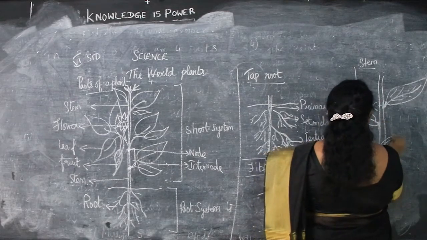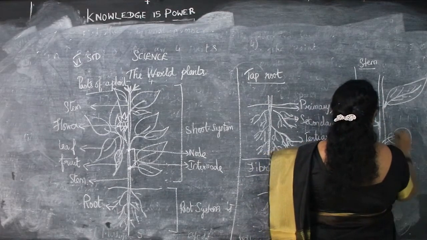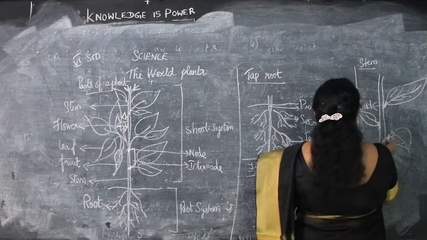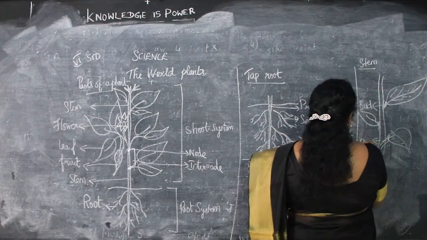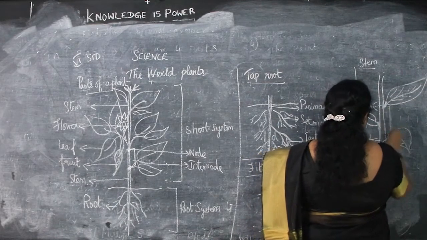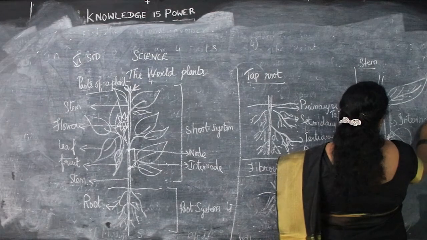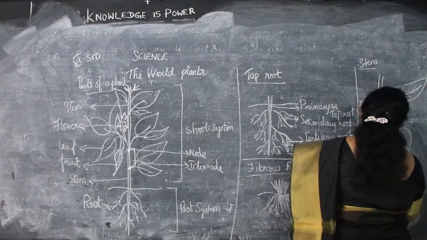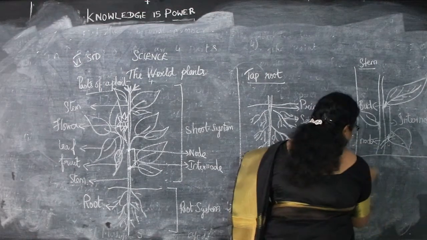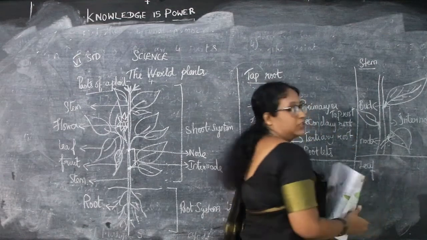This is a node, and this is an internode. Then we'll see the leaf. About the leaf.